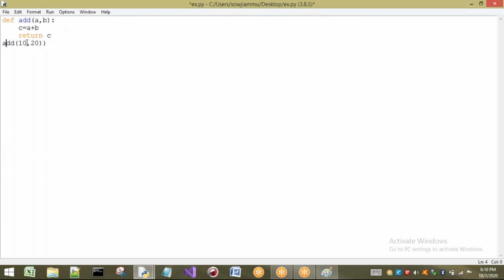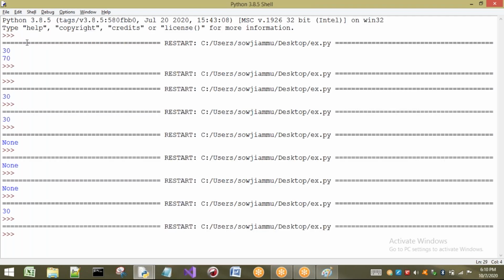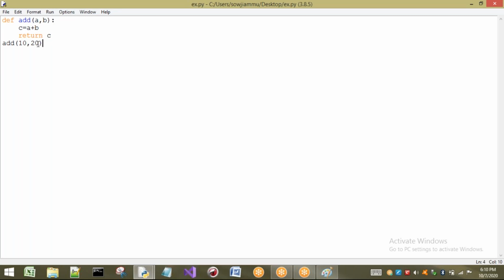If you are returning something, but you are not going to use print, or you are not going to store that value in a variable, what happens? It is not going to print anything, because it is returning something, but did I print that value here? Not printed. How will it be printed? So it is not going to print that. Okay. So now these are the different cases with our return statement.